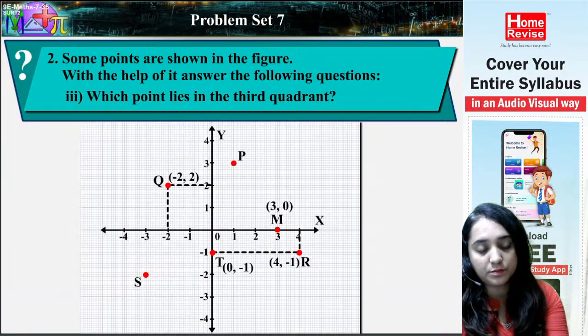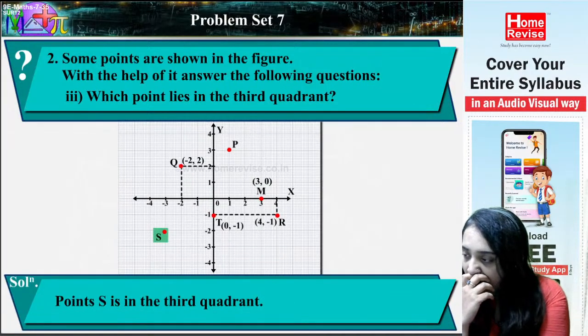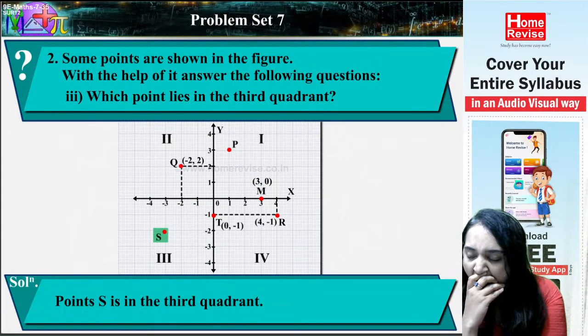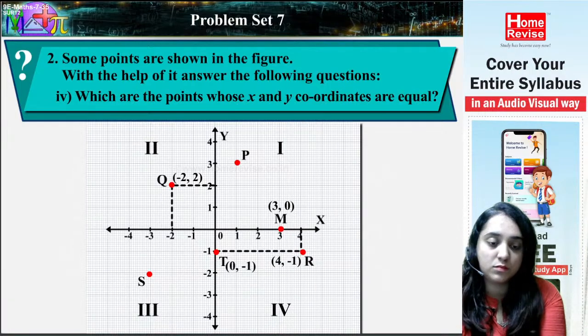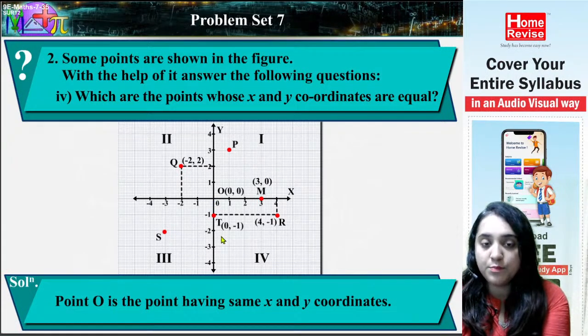3. Which point lies in the third quadrant? First, second and third. Solution. Point S is in the third quadrant. 4. Which are the points whose x and y coordinates are equal? Solution. Point O is the point having same x and y coordinates. Both are same.